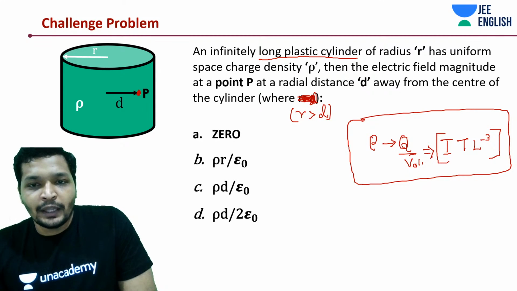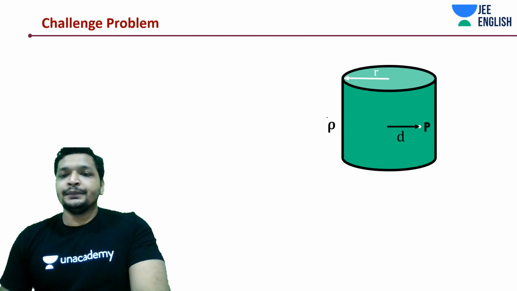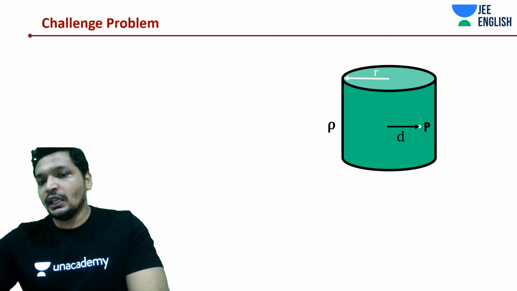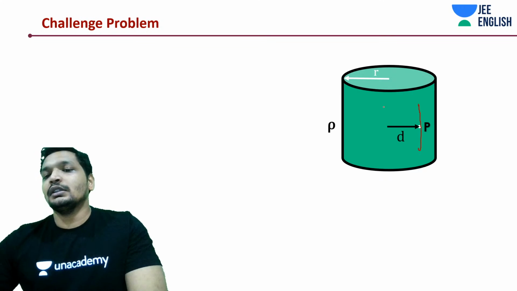I don't think so. Why? Because it's an insulator and there would be charge even inside. Even at this point, there would be some charge.